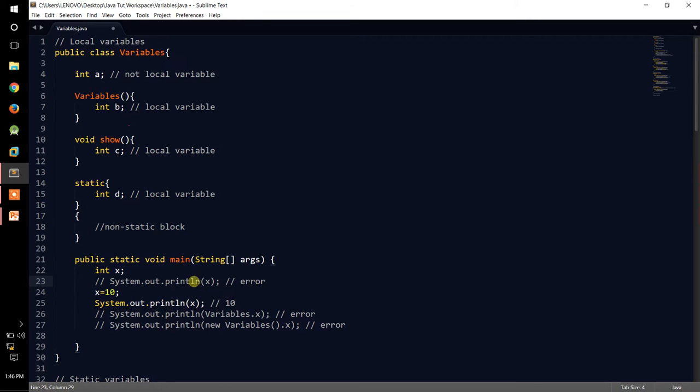I'm trying to print it, but it will generate an error. Reason being that declaring a local variable is fine, but if you're not initializing it, then you cannot access it. That is a rule. Now over here I have initialized it, x equals 10. I have given a value, then I'm trying to print it. It works fine, it will print me 10.